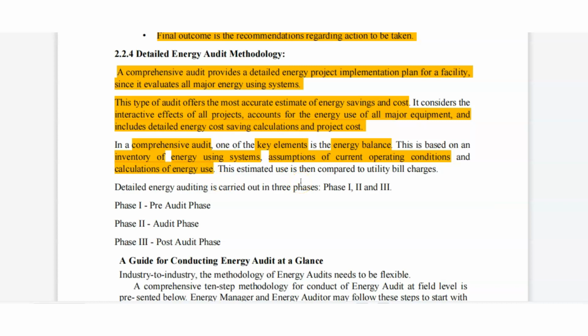So here, first is the energy using system, then assumption of current operating condition, and calculation of energy use we are doing. This estimate of use is compared to utility bill charges.